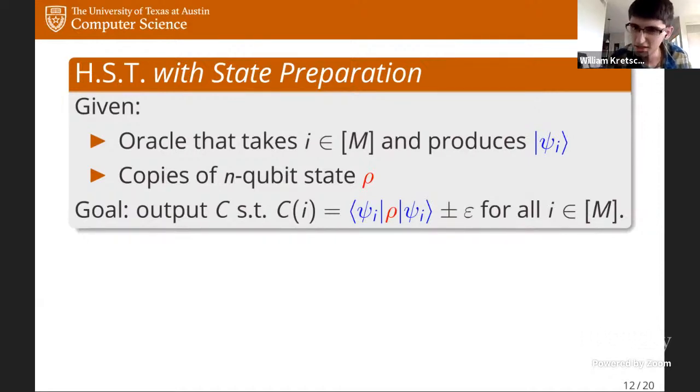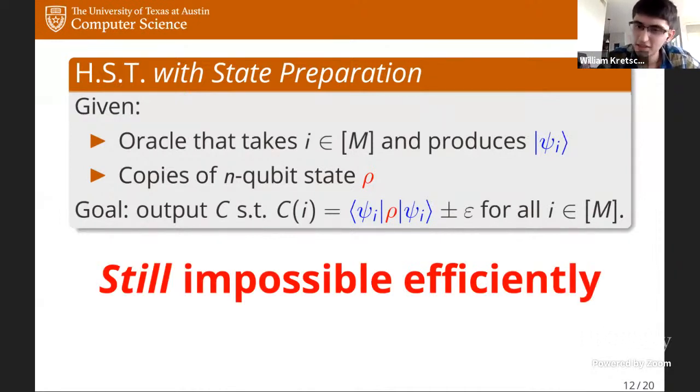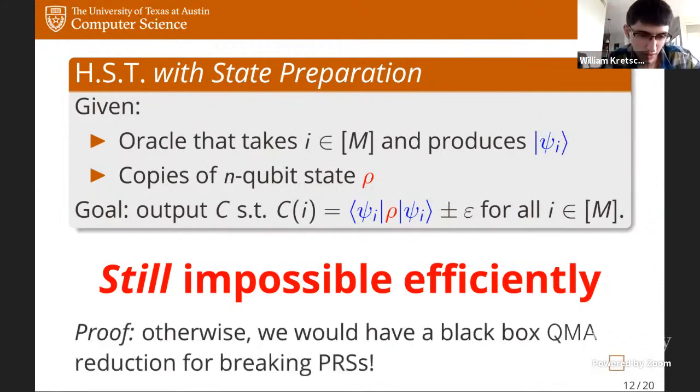And I guess the question here is, is this possible? Well, what I could show is that even this task remains impossible to do efficiently, once again, assuming you just have black box access to copies of these states. And there's a cute one-line proof of this. This is just a simple corollary of our first result, which is that, suppose otherwise, that we did have an efficient algorithm for this hyper-efficient shadow tomography with state preparation, then there would actually be a black box QMA reduction to break pseudorandom states. But of course, this is what our first theorem rules out.